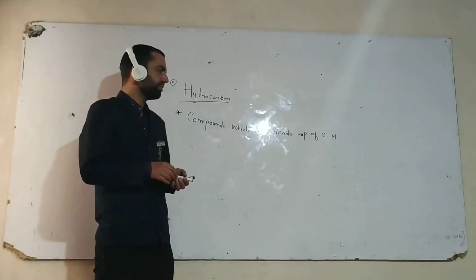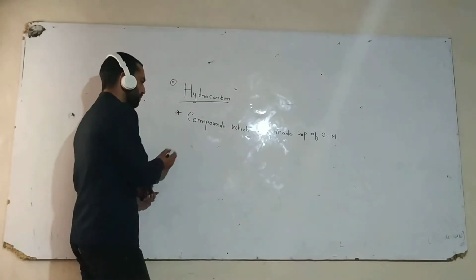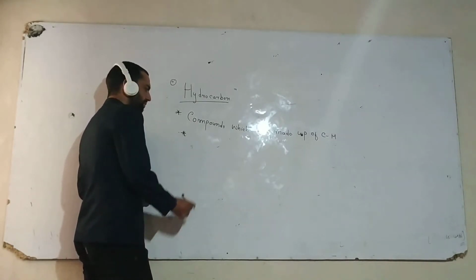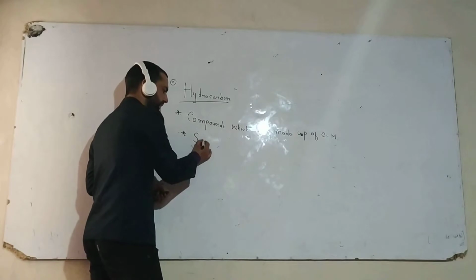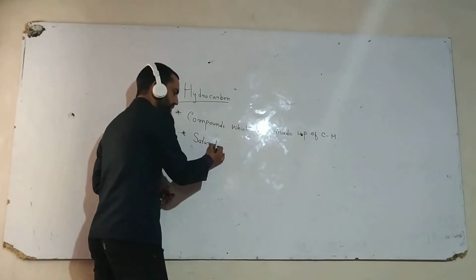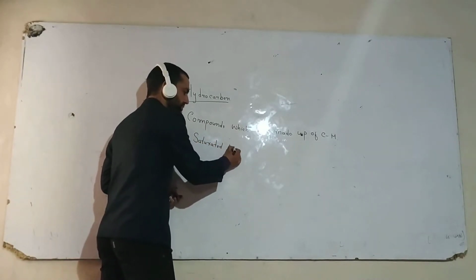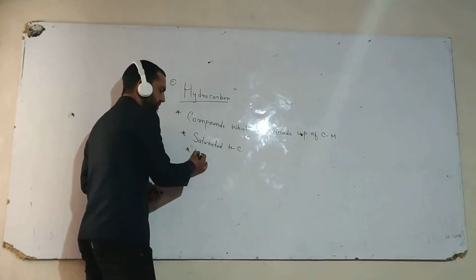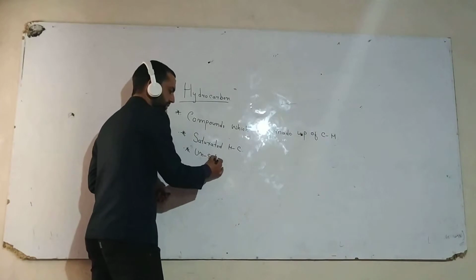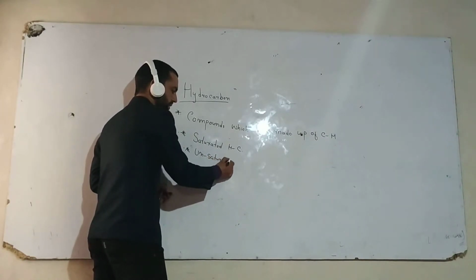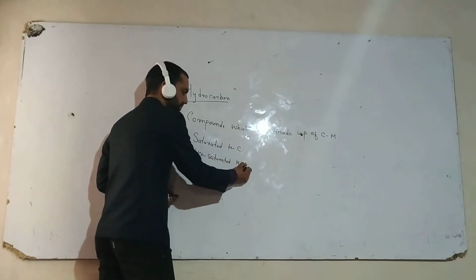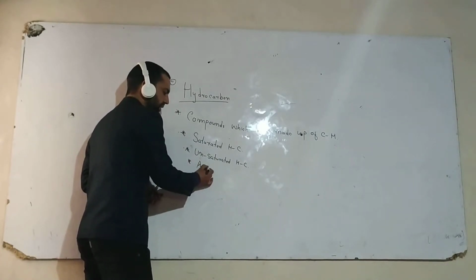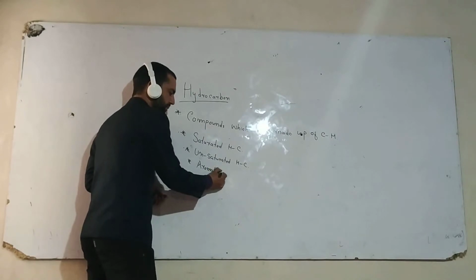These hydrocarbons are divided into three different types. Number first is saturated hydrocarbons. Number second is unsaturated hydrocarbon. And number third is aromatic hydrocarbon.